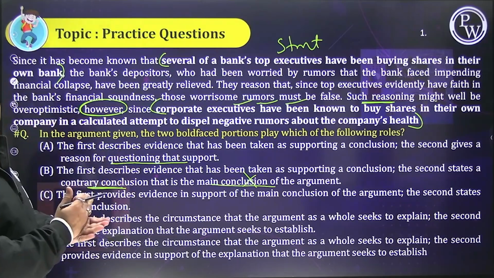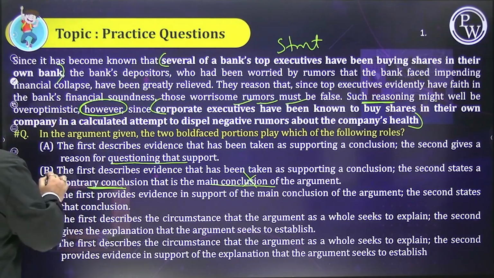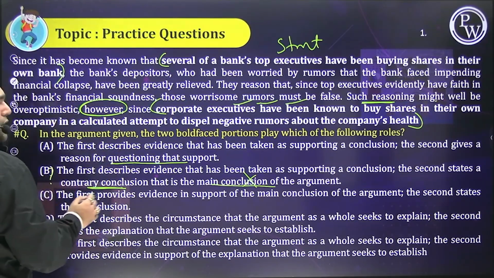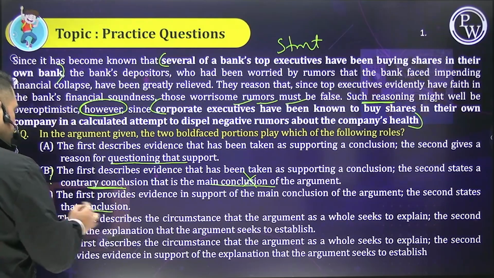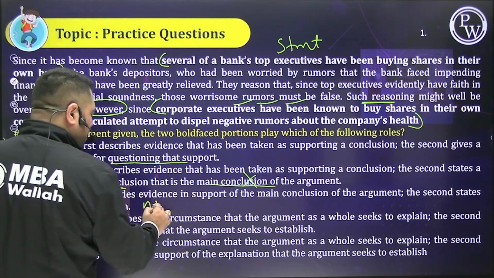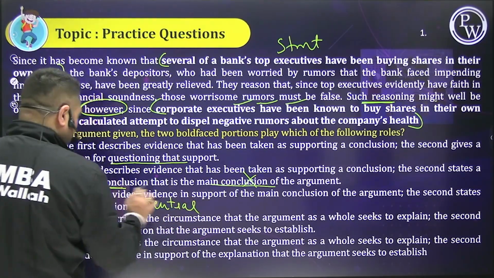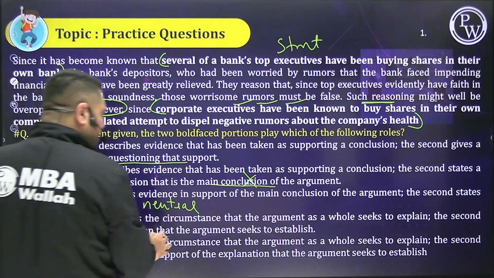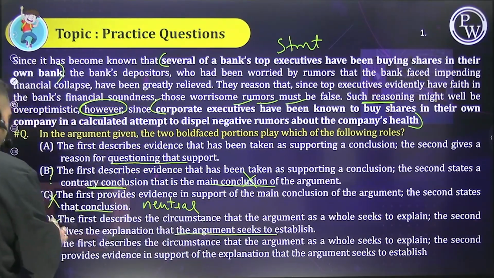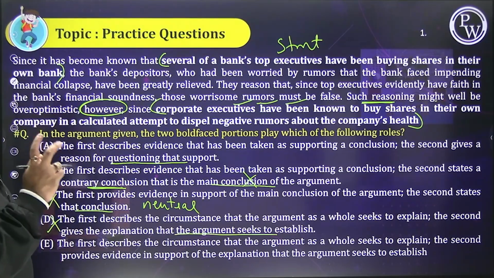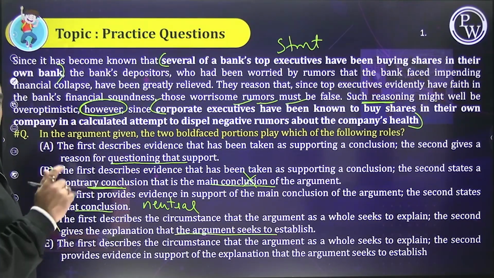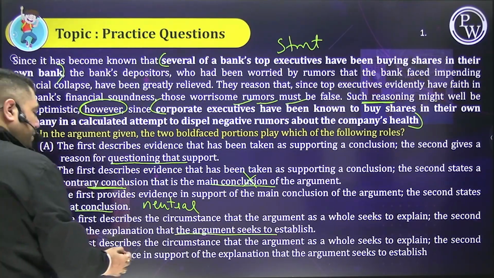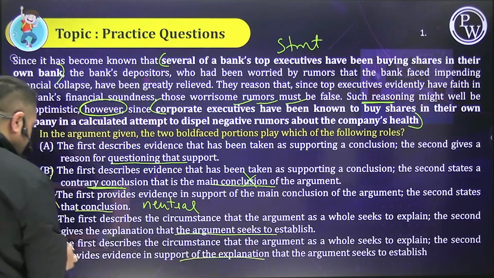Contrary means it doesn't. So this is a question mark, not sure. Second states that conclusion. बेटा, इसका मतलब neutral हो गया और supportive हो गया, जो नहीं है, गलत है, because it's calling into question. Explanation that the argument seeks to establish goes away because it is however, transition word. ठीक है? So बेटा, उल्टा तो हो रहा है. Same evidence in support of the explanation also goes away.